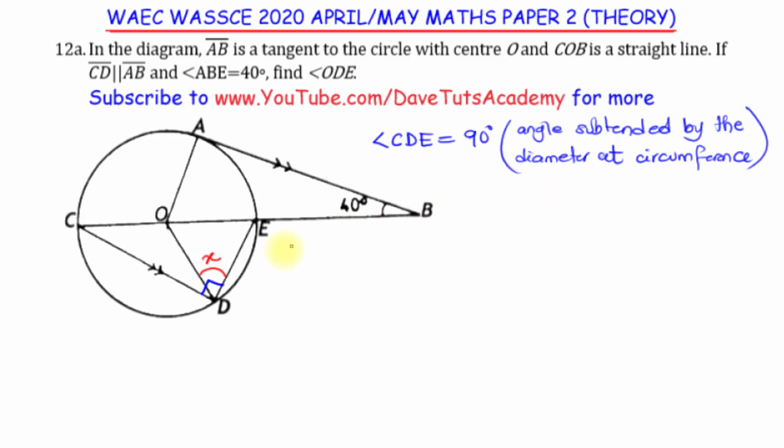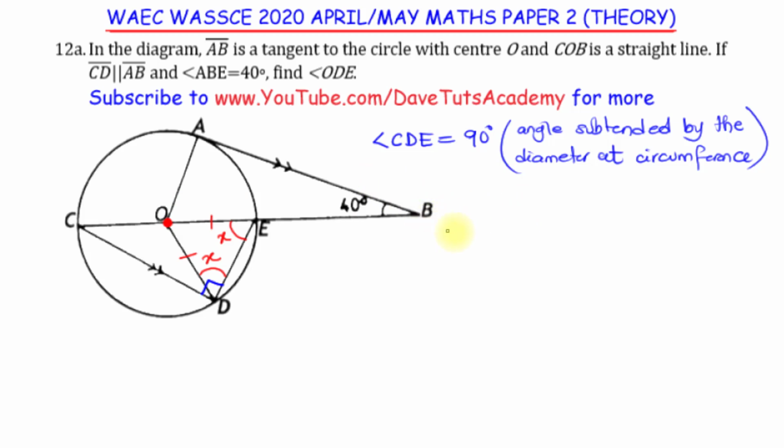Now, if that is the case, I can look at this particular triangle ODE. From here I can see that O is the center of the circle. From O to E, this is the radius of the circle. From O to D, this is another radius of the circle. So this angle here, I can also render as X. Why? Because they are the base angles of an isosceles triangle. Why am I saying isosceles triangle? Because this triangle ODE has two of its sides equal, and so it inherently has the base angles equal. That is the property of the isosceles triangle.